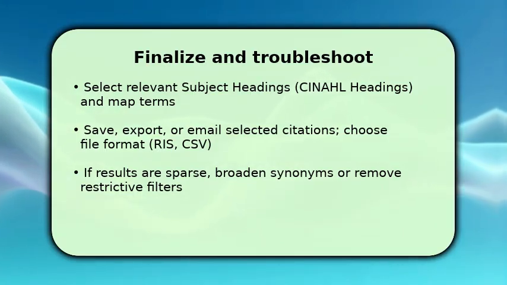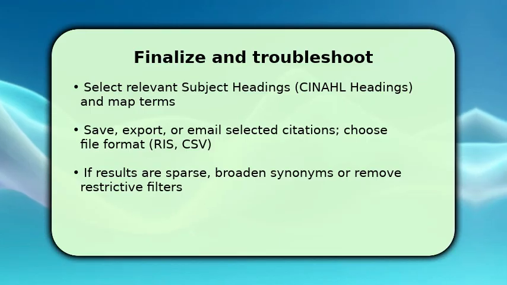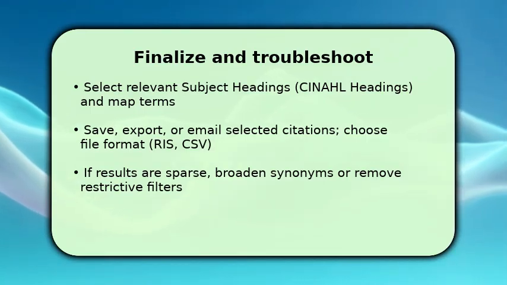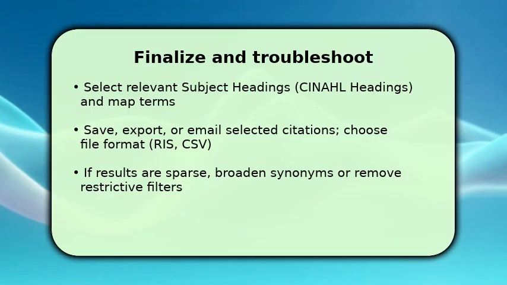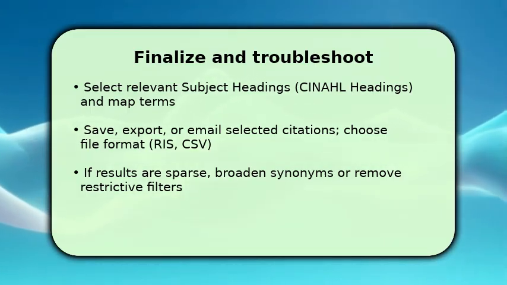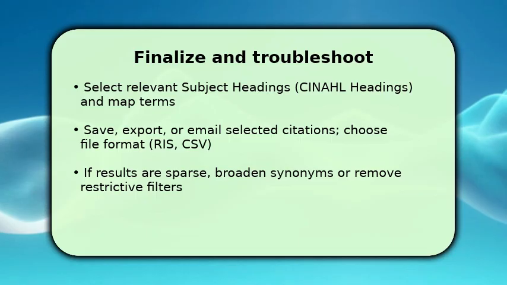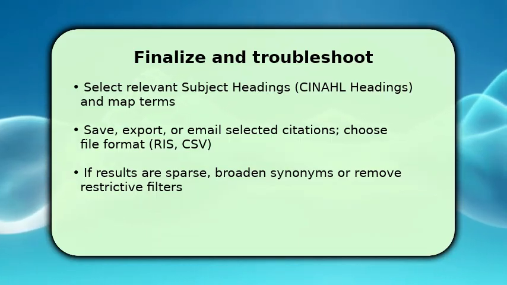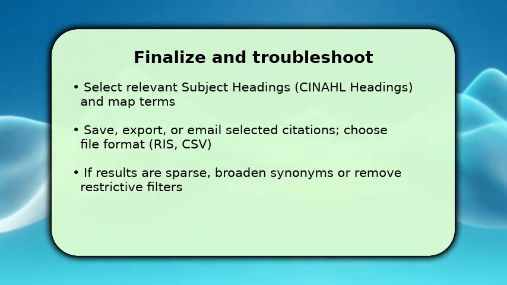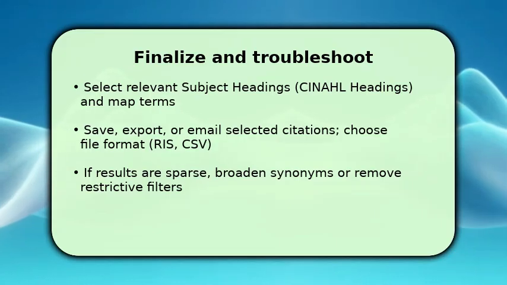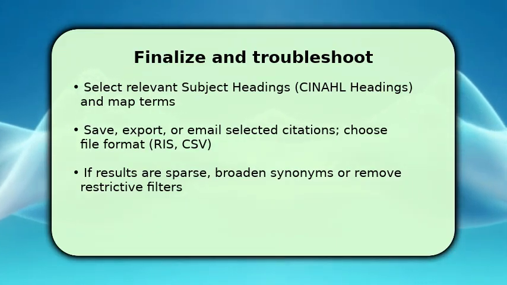Export or save the set you need, picking RIS for citation managers or CSV for spreadsheets. Make sure to include abstracts. If results are too few, broaden by adding synonyms, removing an overly strict filter, or switching OR groups to AND carefully. Troubleshooting tip: when nothing returns, check spelling, remove phrase quotes, and expand truncation. Often one small operator blocks relevant hits.